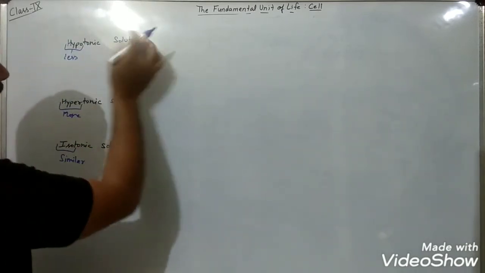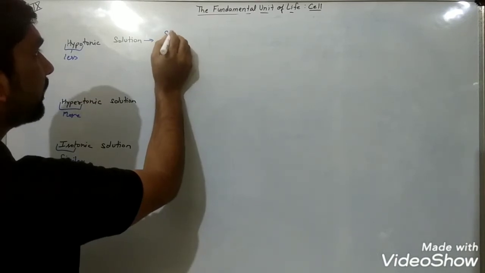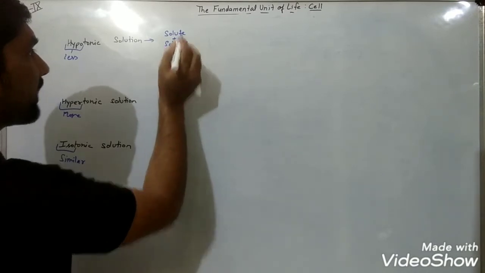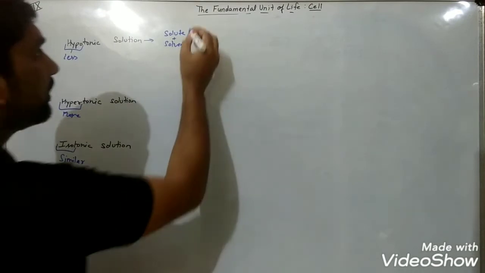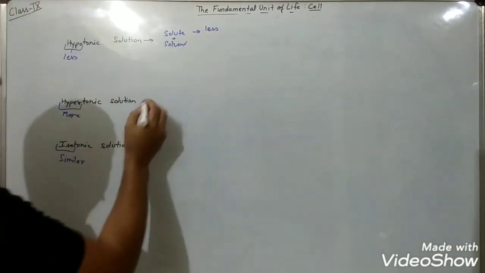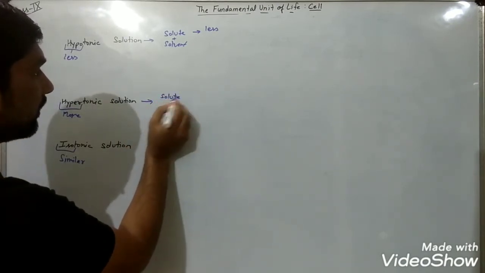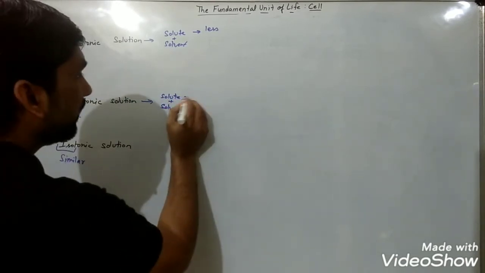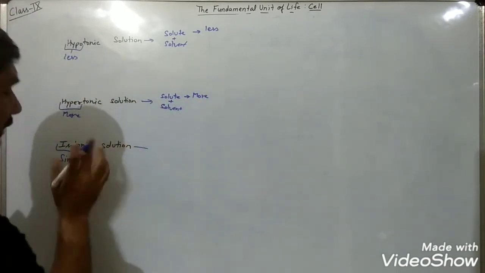When we talk about a solution, we know that it is the combination of solute as well as solvent. So a hypotonic solution means the amount of solute will be less. A hypertonic solution is a solution in which solute as well as solvent will be present, but the solute amount will be more. And an isotonic solution